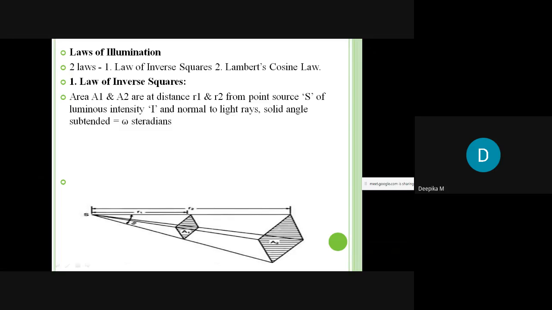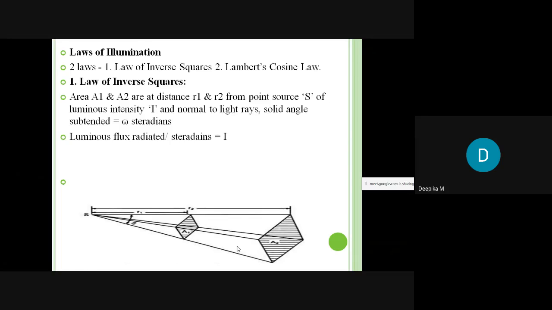You can see here there are two surfaces, A1 and A2, which are normal to the light rays. Here is the light source, and the solid angle subtended is omega. Area A1 is at a distance of R1 from the point source, and A2 is at a distance of R2 from the point source.